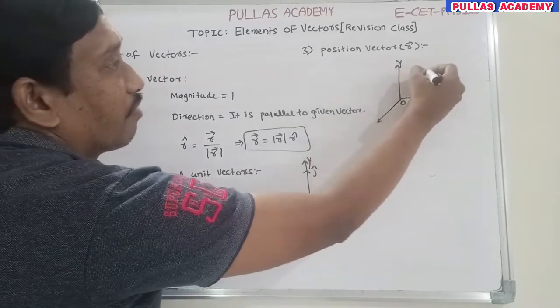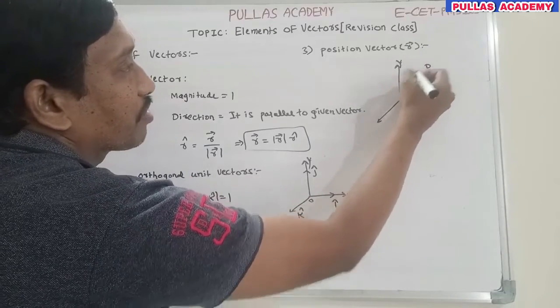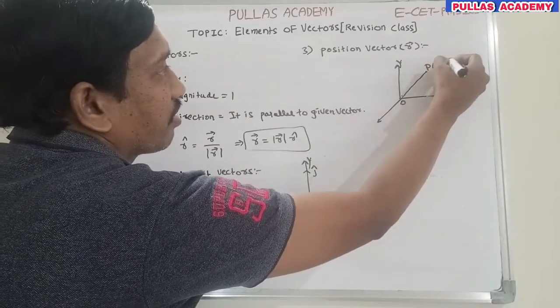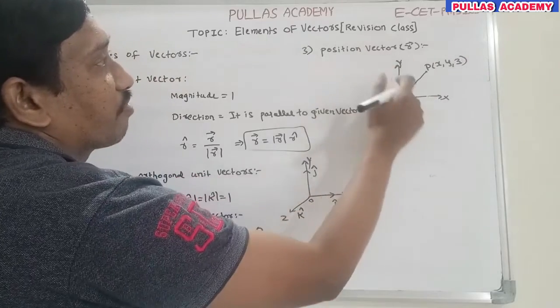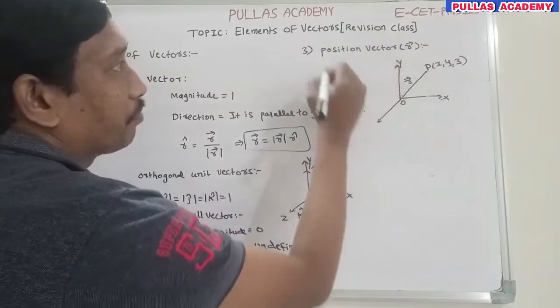If you consider any point P, its position from the origin is the position vector, with position x, y, z. This is denoted by r bar.